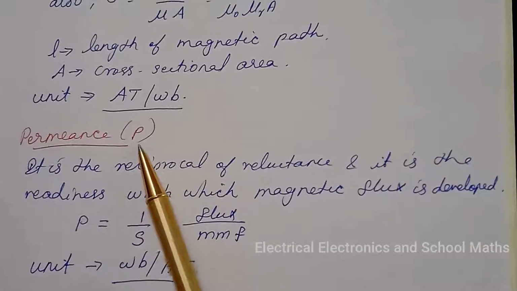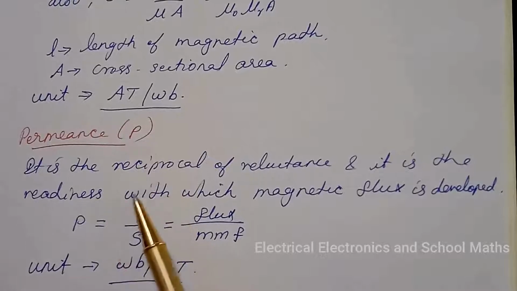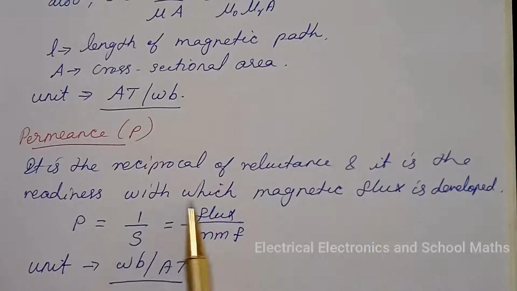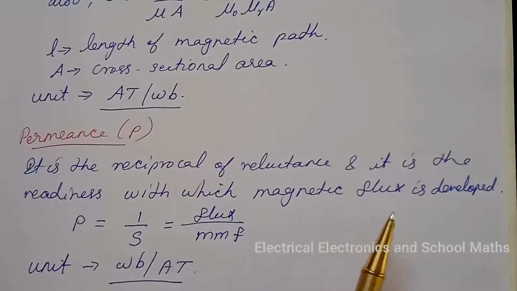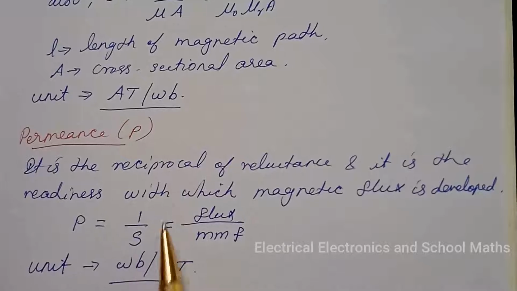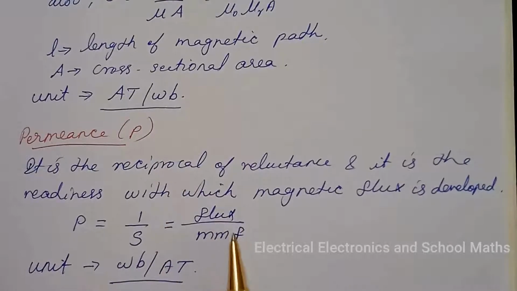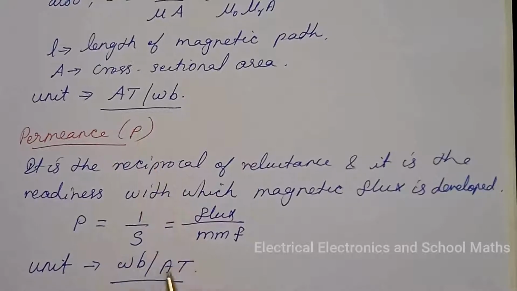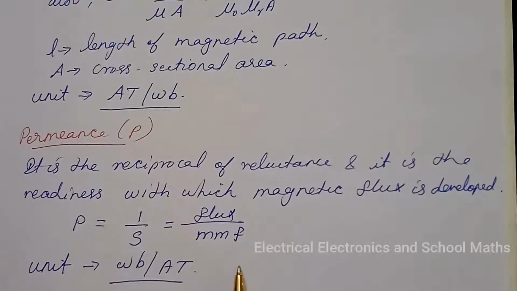Permeance, represented by the letter P. It is the reciprocal of reluctance, and it is the readiness with which magnetic flux is developed. That is, P is equal to 1 divided by S, or flux divided by MMF, and its unit is Weber per ampere turns.